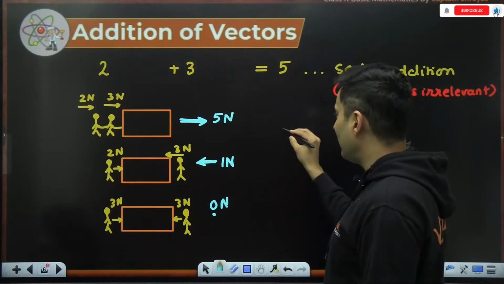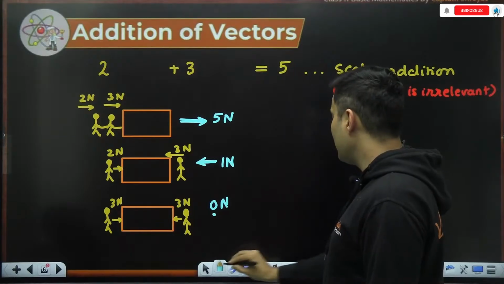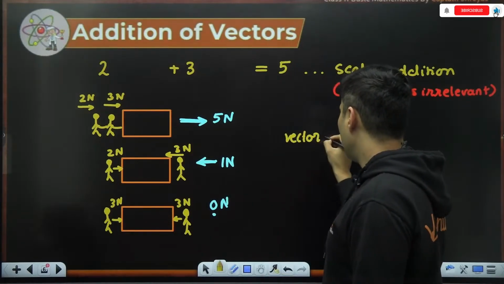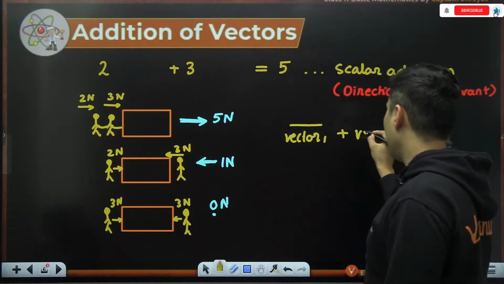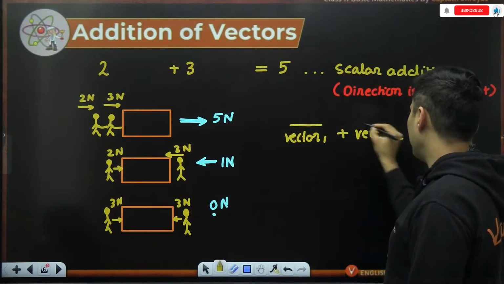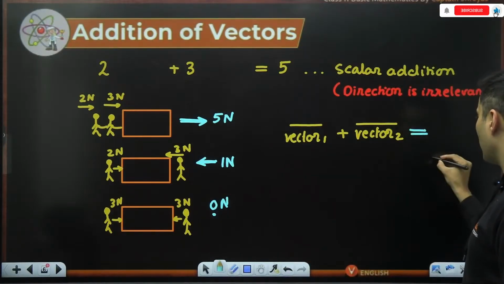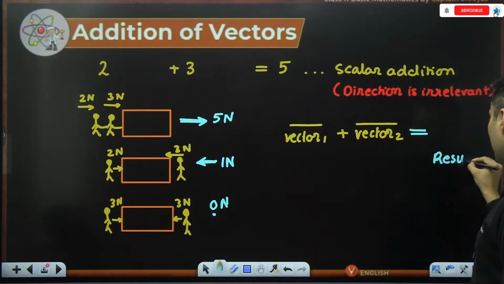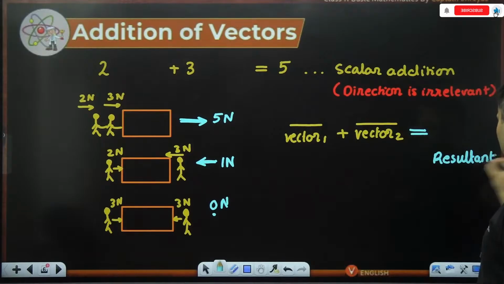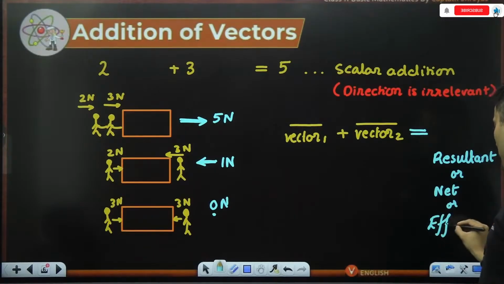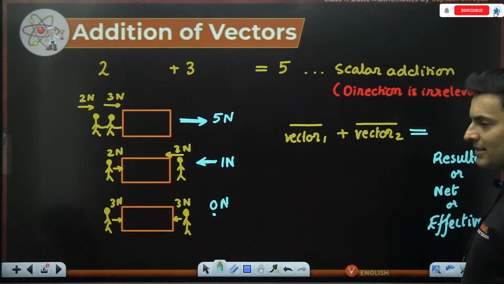But when vectors are added, when you have vector 1 and you add vector number 2 to it, the resultant that you get, the final answer that you get, is called the resultant, or the net, or the effective. Whatever word you want to use, you can use. Resultant, net, effective, the final sum.